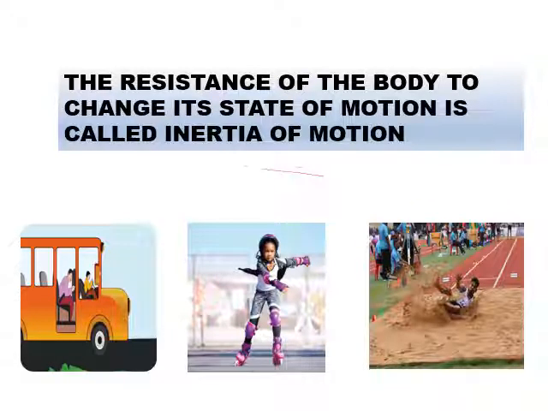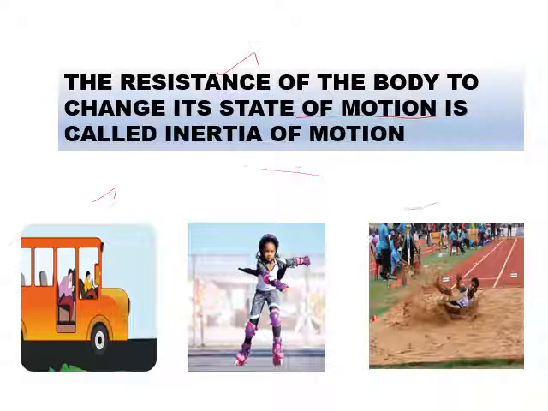What is inertia of motion? Here, the resistance occurs to change its motion. There we said rest. Here see what we have said: motion. The resistance of the body to change its state of motion is called inertia of motion. Here also three diagrams are given. The first diagram we already explained.